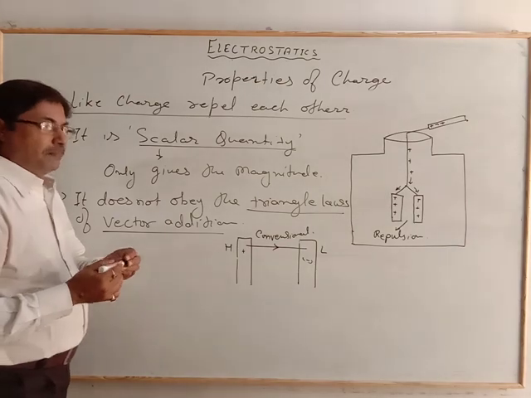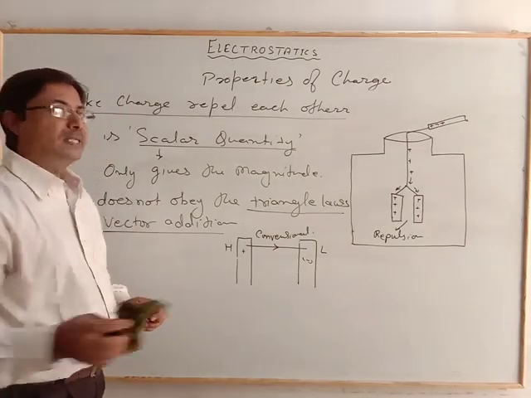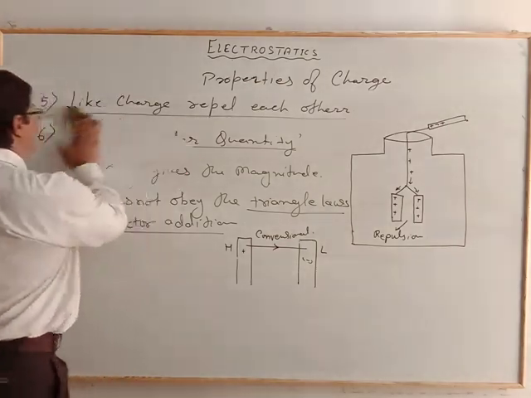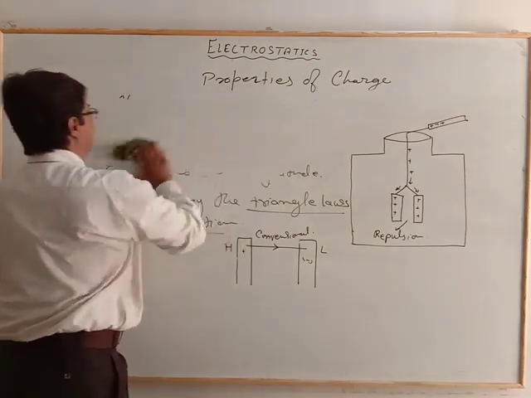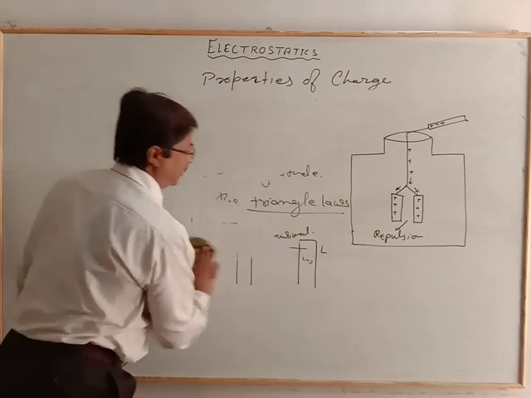Now I will write some basic points for the charge particle.